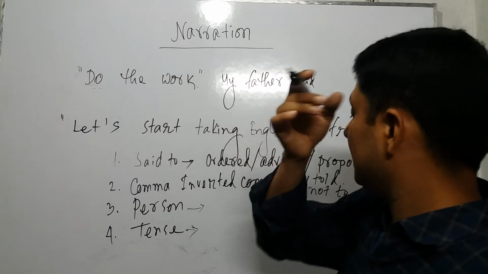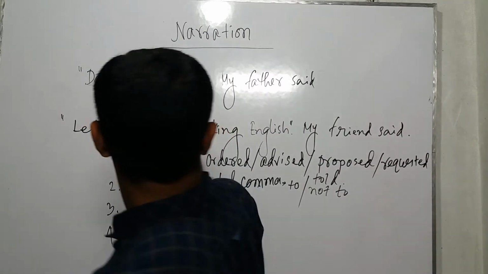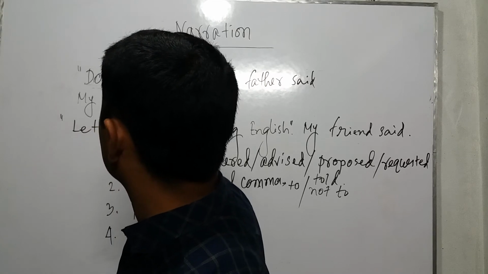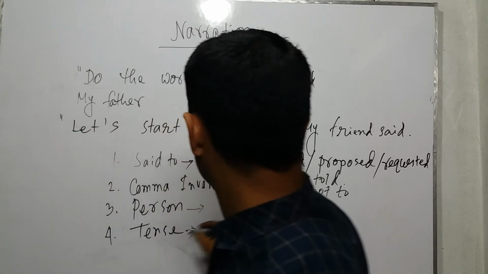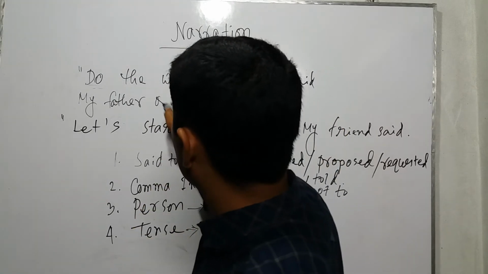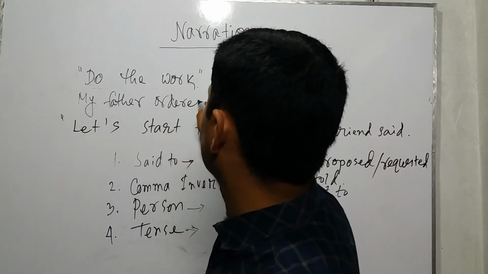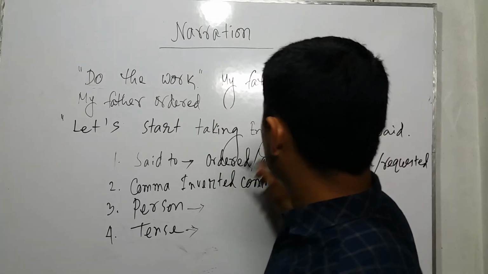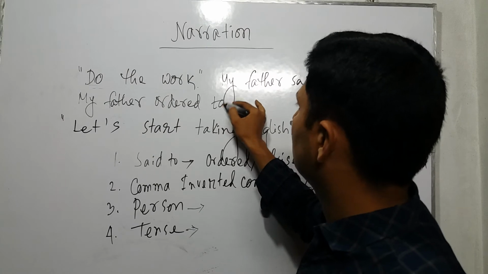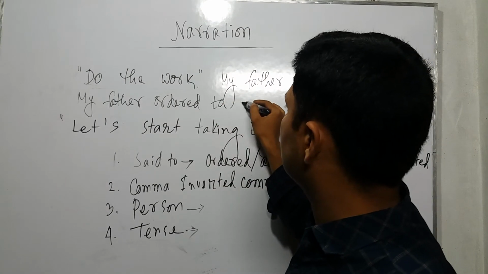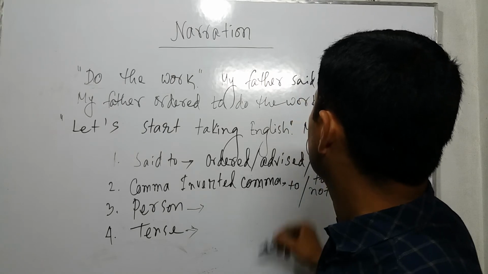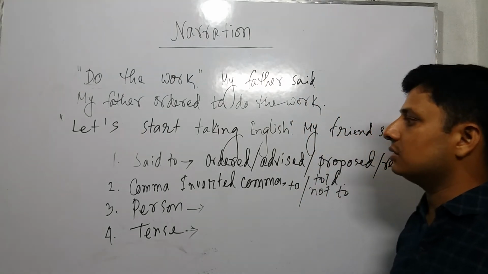So here is, do the work, my father said. If we change it, my father, what do we take from here? Ordered, advised, maybe ordered, O-R-D-E-R-E-D, ordered, and then you have to take to, and then start the verb, do the work. I think you all understand that.